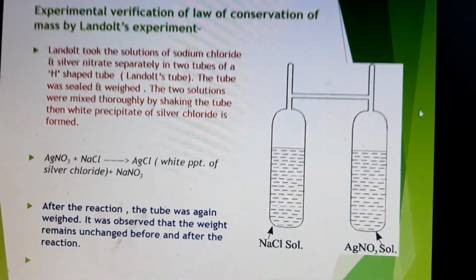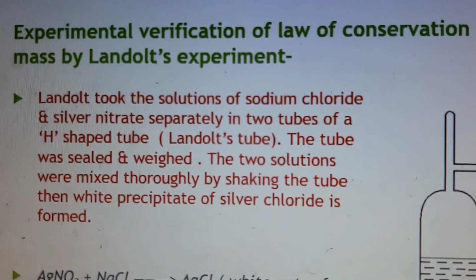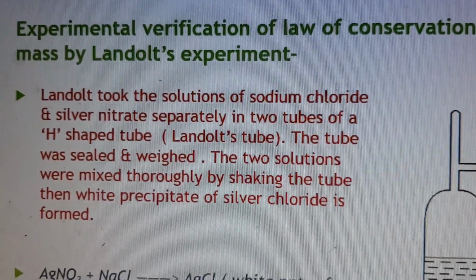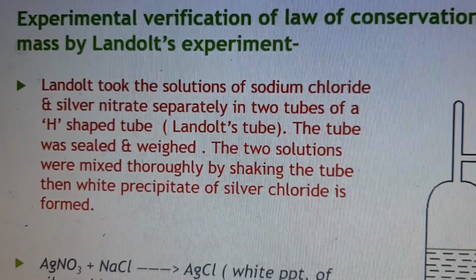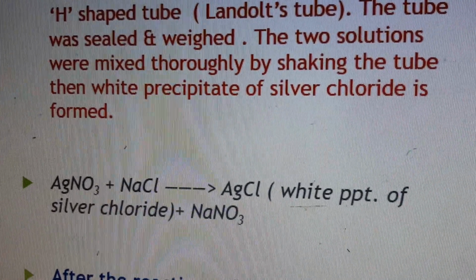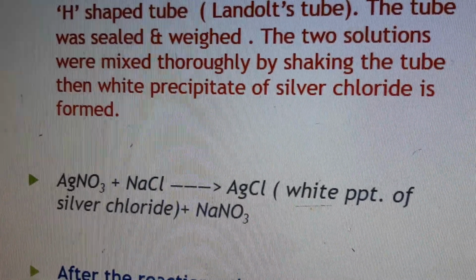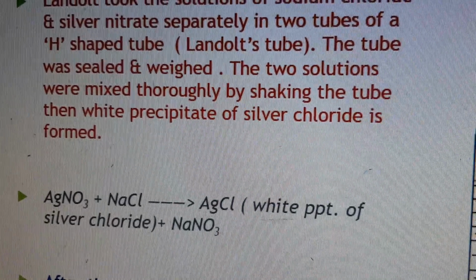So he took a solution of sodium chloride and silver nitrate separately in two tubes of H shape. Okay, so we are taking sodium chloride and silver nitrate, and you know the reaction AgNO3 plus NaCl will give AgCl plus NaNO3. So there will be a white precipitate of silver chloride and sodium nitrate will be formed.